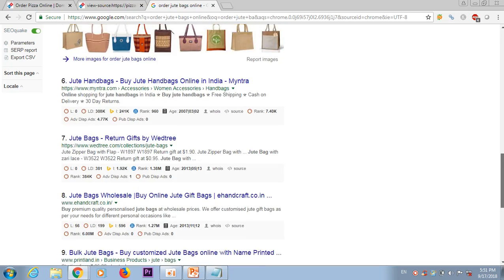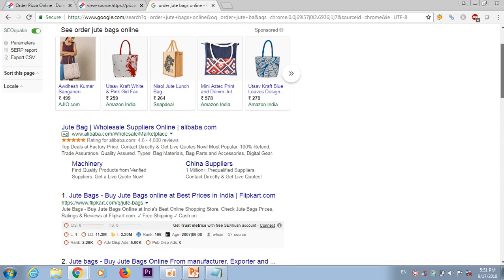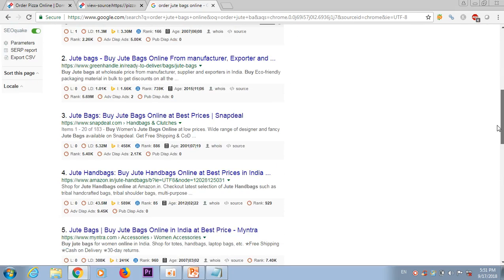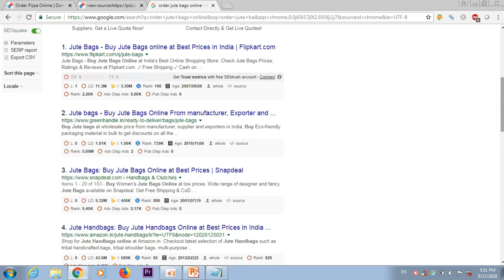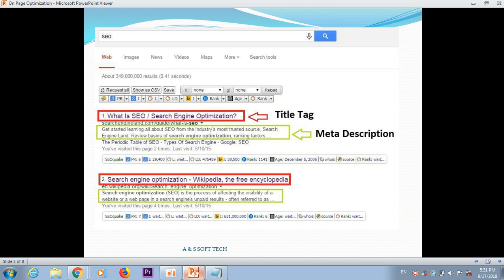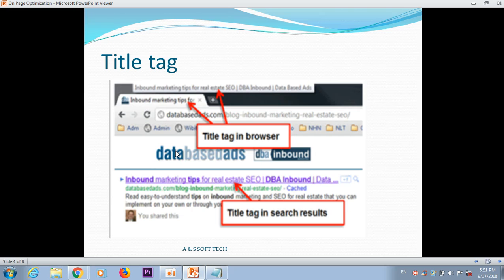See, these are the titles for every web page. Based on the titles only, people will be attracted and click on that website, so the title tag is very important. So the title is this one, the title tag in the search engine results page is this one, and the title tag for the website is this one.